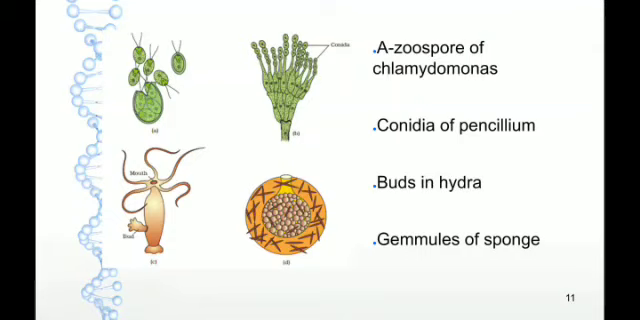The fourth is sponge. In sponge, gemmules are the asexual reproductive structure. Each gemmule develops into a new adult. So the four special asexual reproductive structures are zoospores of Chlamydomonas, conidia of Penicillium, buds in Hydra and gemmules of sponge.